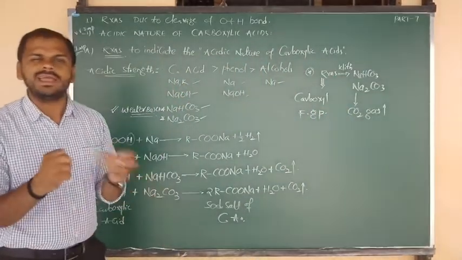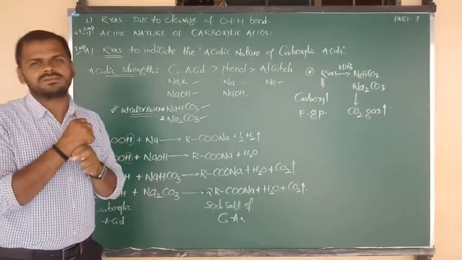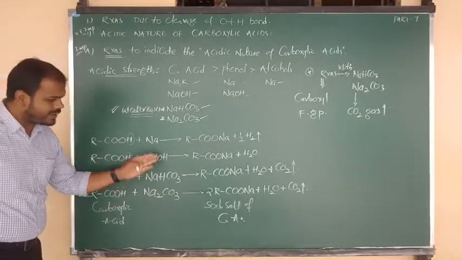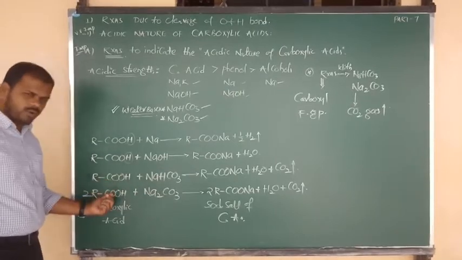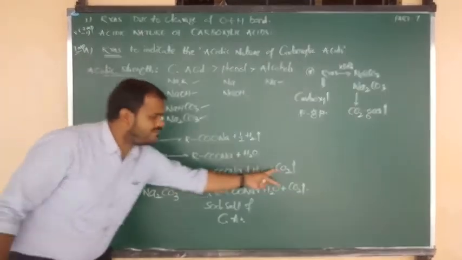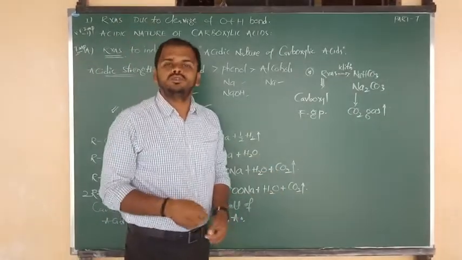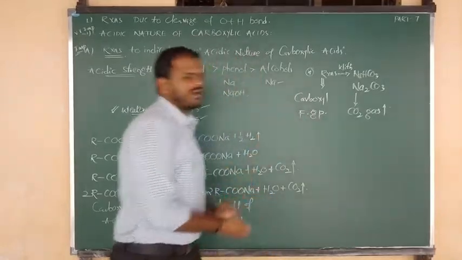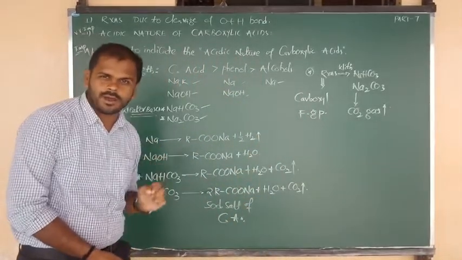Which 2 reactions will indicate the presence of carboxyl functional group? When carboxylic acids react with bicarbonates and carbonates. When carboxylic acids react with weaker bases, they evolve CO2 gas. It will indicate the presence of carboxyl functional group. Okay, all of you?